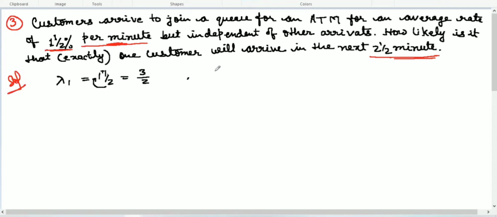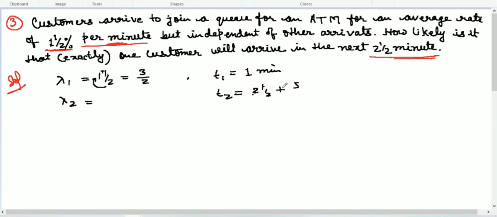And what is the time here? Time 1 is per minute, meaning 1 minute. Now we don't have lambda 2 here, but time 2 is given: the next 2 and 1 over 2 minutes. Again, apply the rule of mixed fraction: 2 multiplied by 2 is 4, plus 1.